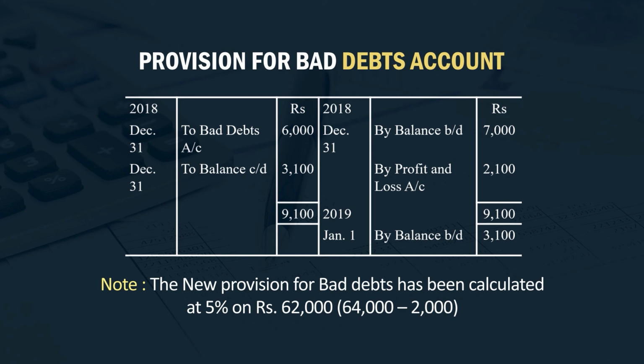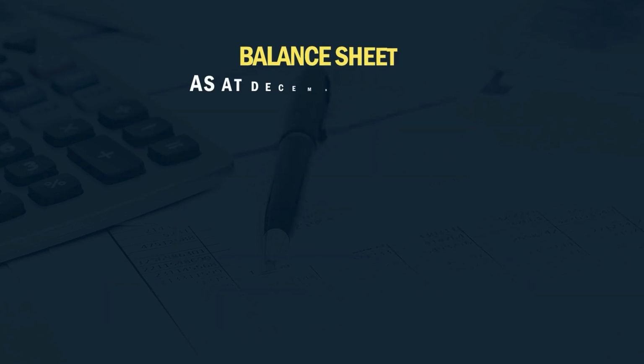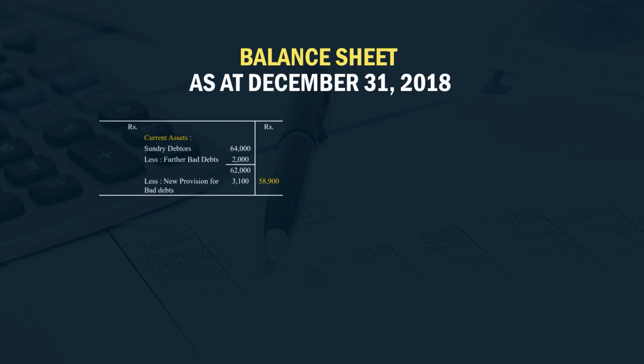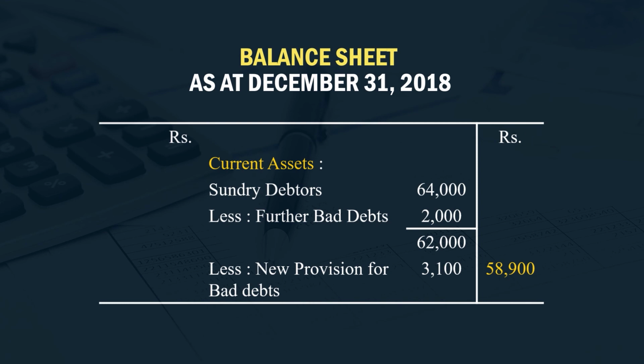This is the amount of new provision which we have calculated, because the total amount of debtors was 64,000, the amount of further bad debts was 2,000. So, the new provision should always be made after subtracting the amount of further bad debts from the amount of the debtors. So, when we subtract rupees 2,000 out of 64,000, the amount comes to 62,000.